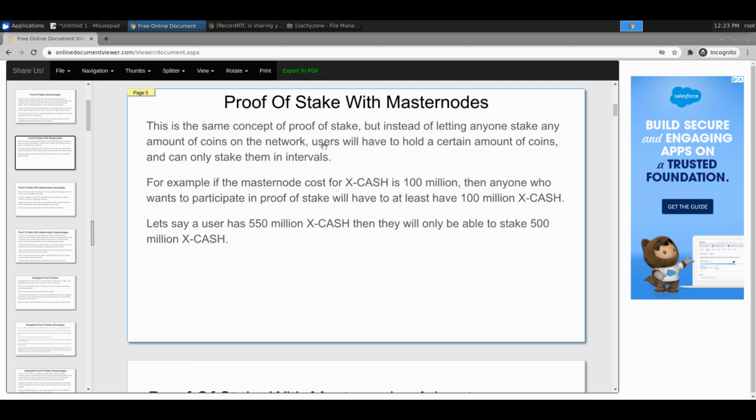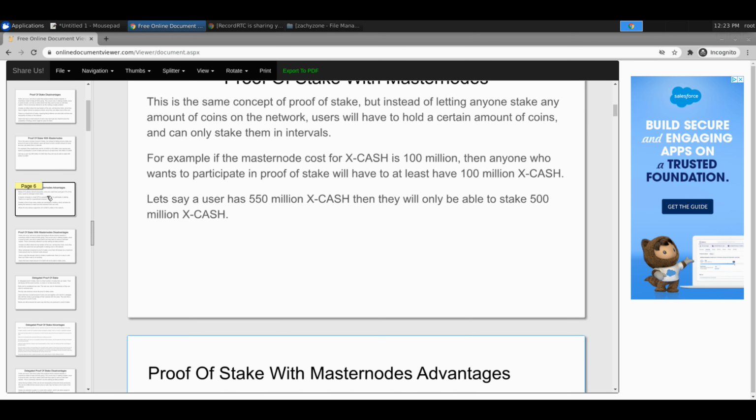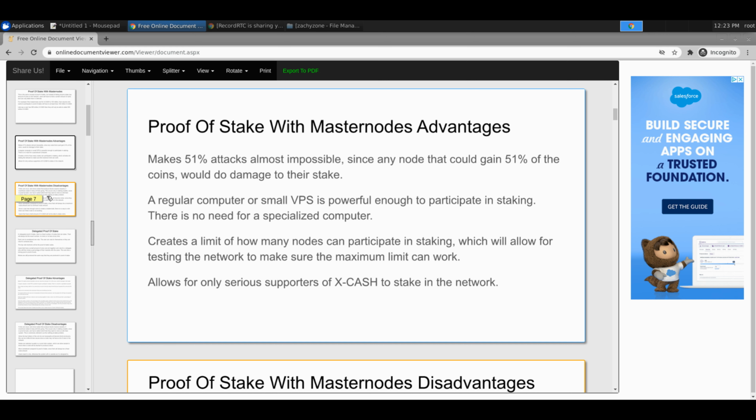It's the same thing as proof of stake, but it's basically just sectioning things off, saying that you need X amount of coin to participate, and that you're limiting how many people are participating. But besides that, it's the exact same thing. So it's basically the same thing.